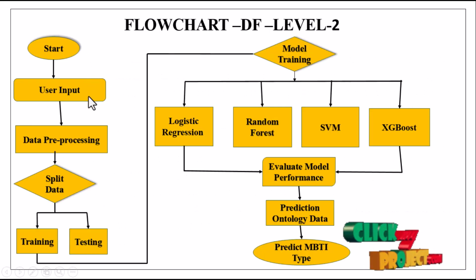First, I will start with the user input. This represents the raw input collected from the user in the context of an MBTI personality prediction system. This would be textual data, for example, a social media post or an essay provided by an individual. After that comes data preprocessing. This stage involves cleaning, transforming, and preparing the raw input data.